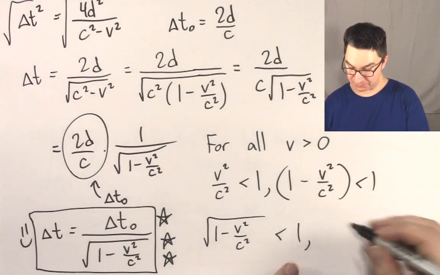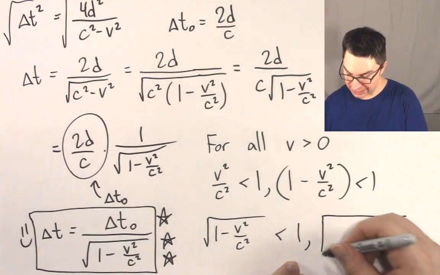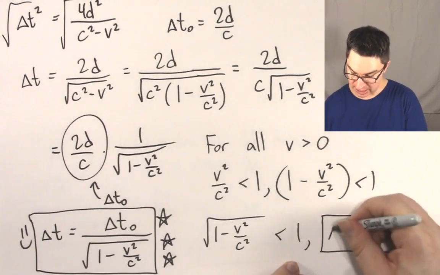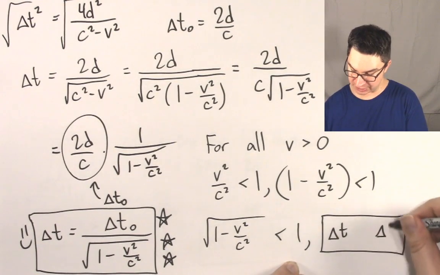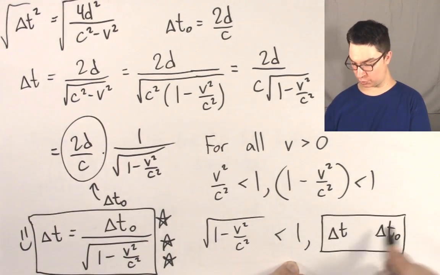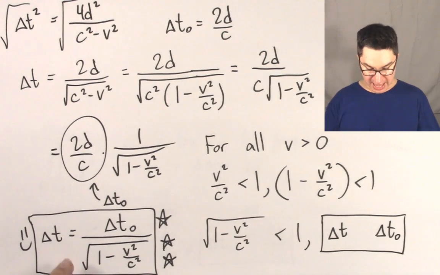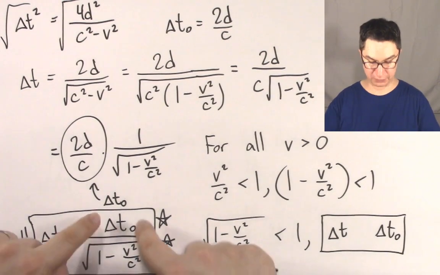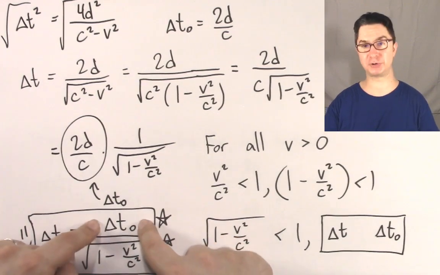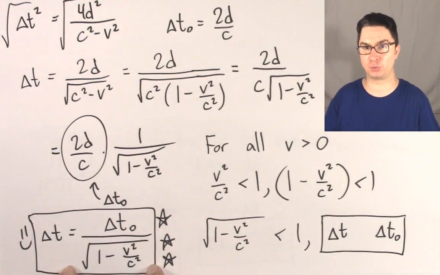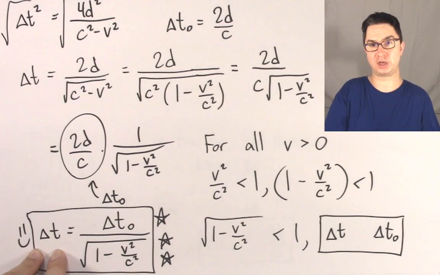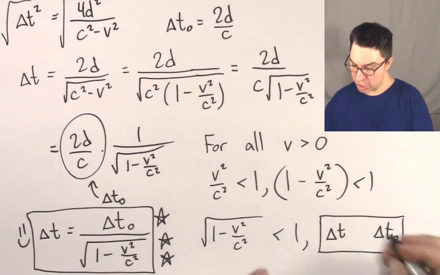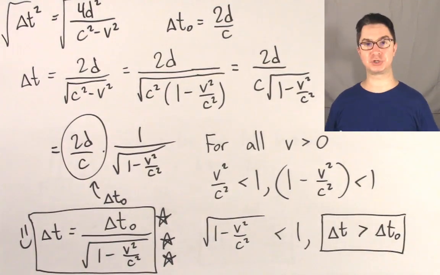Which means that there's a very important relationship between delta t and delta t naught. This is of course the proper time over here. If this denominator is less than 1, ask yourself this: what happens if you take a number, in this case the proper time, and you divide it by something less than 1? What are you going to be left with? Anytime you divide by a number less than 1, you're going to end up with a number bigger than what you started with.